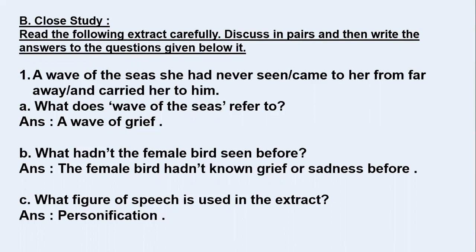So the answer is, the female bird hadn't known grief or sadness before, because they were a good and happy pair and they were living together, and she had never experienced any loss of the partner. This was for the first time that she was losing something which was very near and dear to her, and to which she loved a lot, and that was her male partner. So this was for the first time. She did not know it before. So the answer is, the female bird hadn't known grief or sadness before. She had never seen it before.